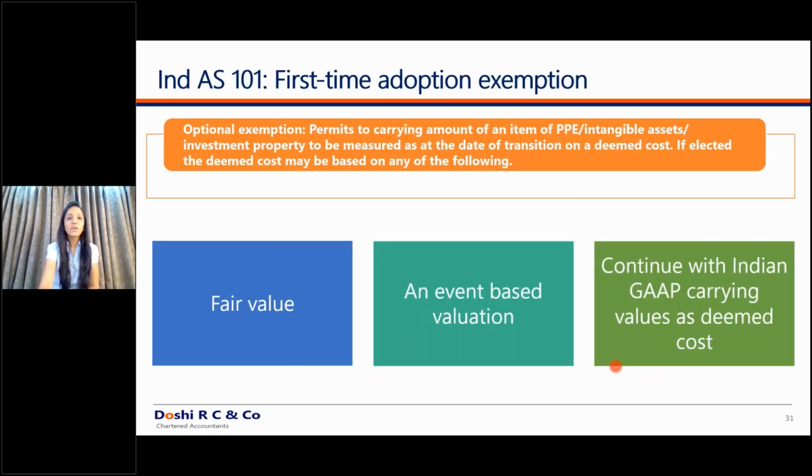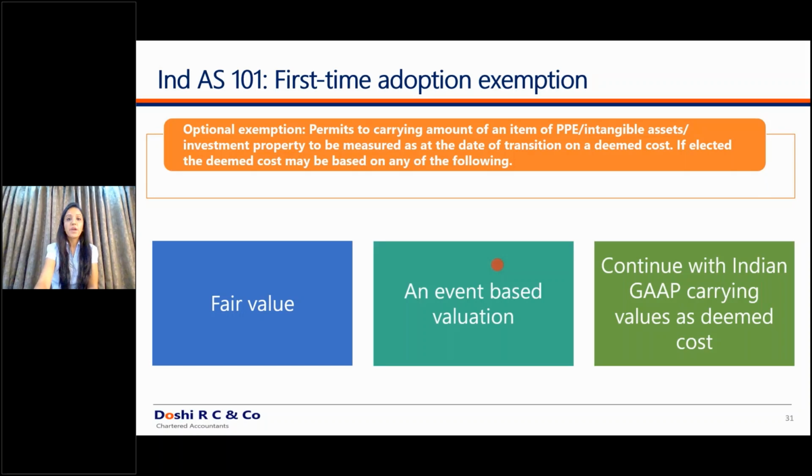So that is why companies tend to use either of these optional exemptions, because it is very difficult to change your property, plant and equipment from the day one of capitalization and bring it to the value as on the date of transition.